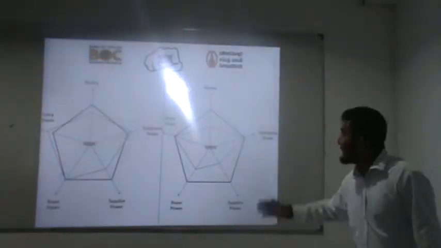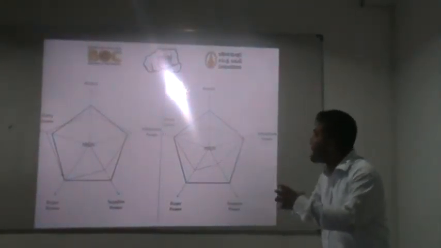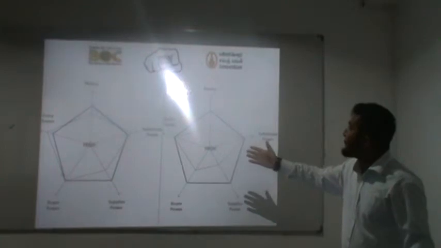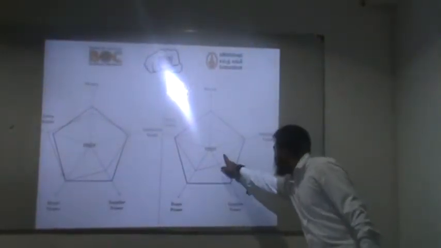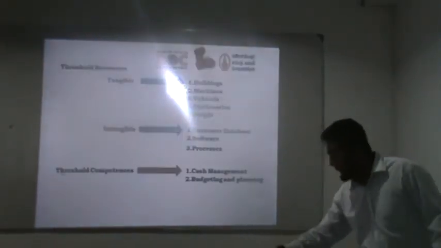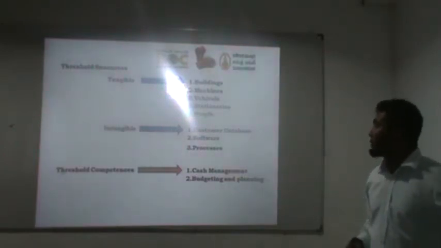When you look at this graph, you can see that BOC is much freer from the five competitive forces, whereas Sampath Bank is stuck inside, as the red mark shows. When you look at the resources and competence analysis, there are resources such as tangible, which can be touched, and intangible, which cannot be touched.